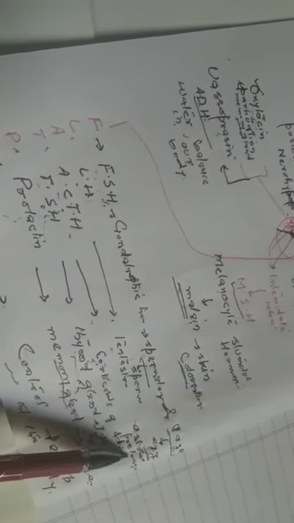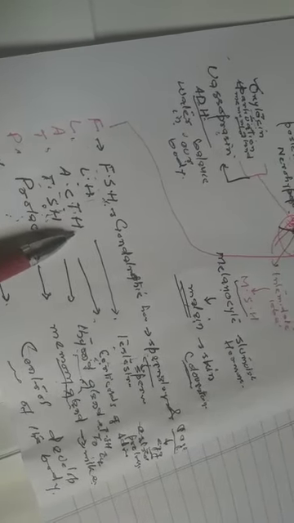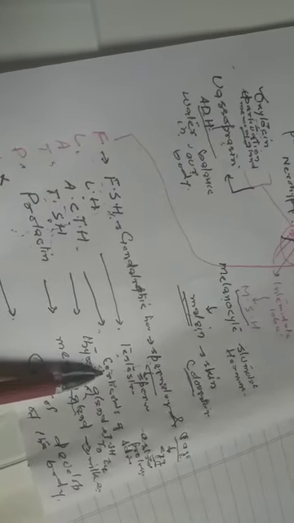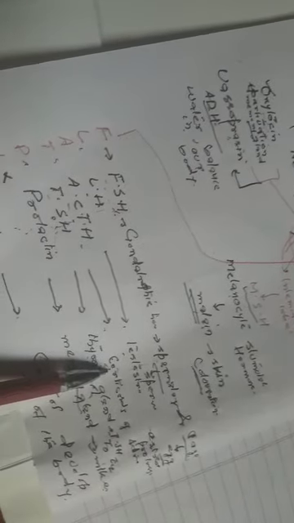It produces testosterone in males and estrogen and progesterone in females. ACTH, adrenocorticotropic hormone. So adrenocorticotropic hormone activates the adrenal gland, especially the adrenal cortex, from which corticoids are secreted, like mineralocorticoids, glucocorticoids, and sex corticoids.